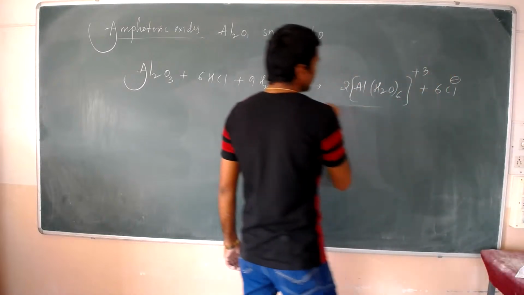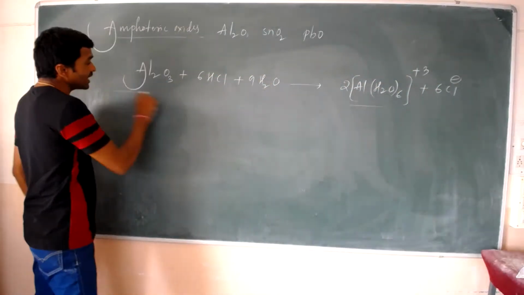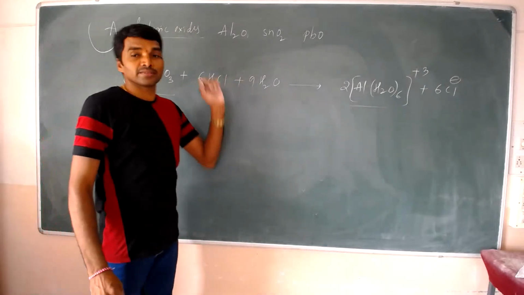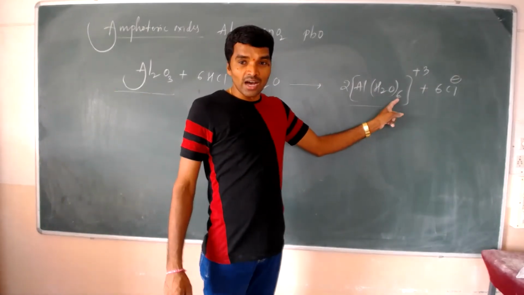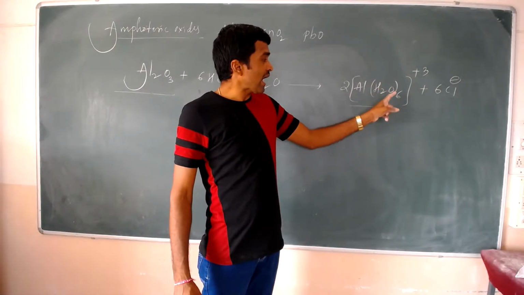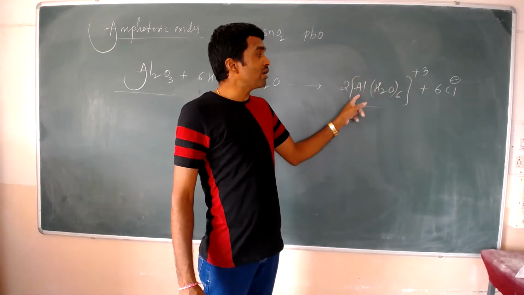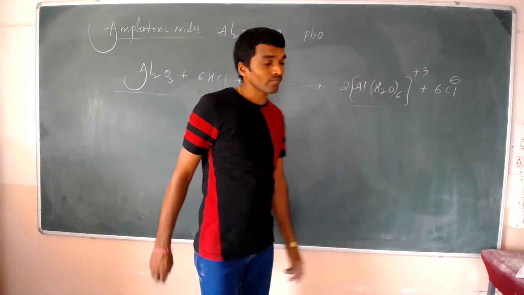It means Al2O3 reacts with acid to form hexaaqua aluminium.